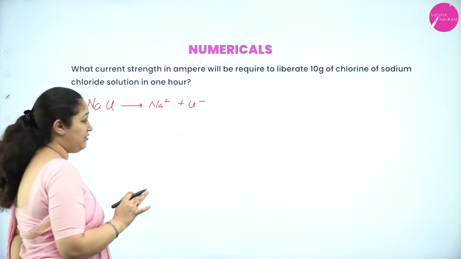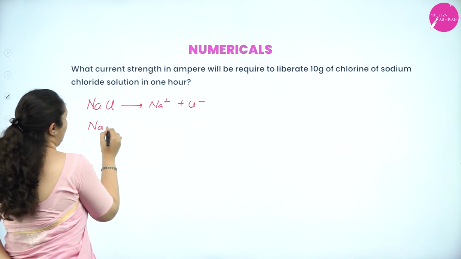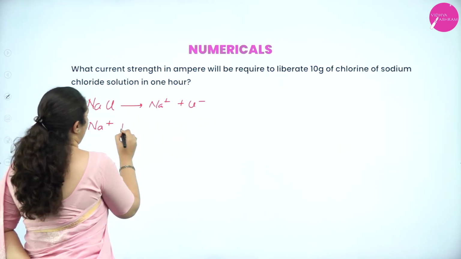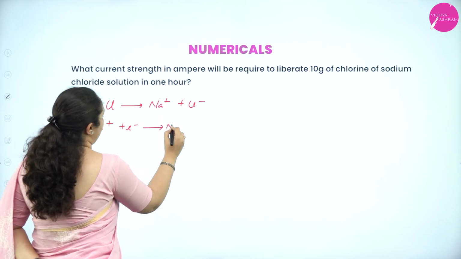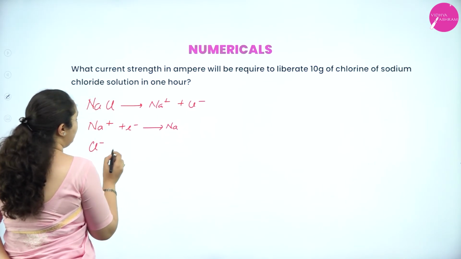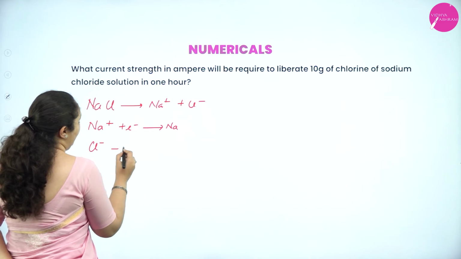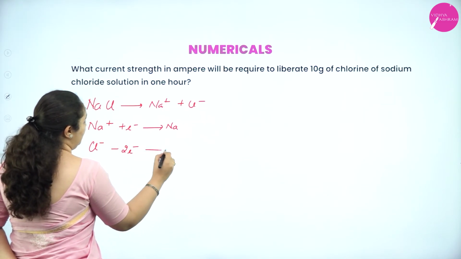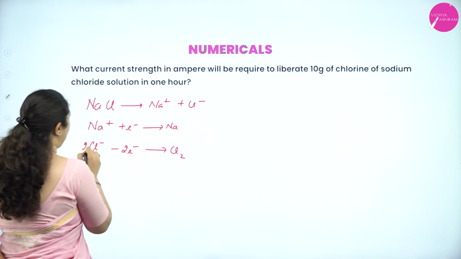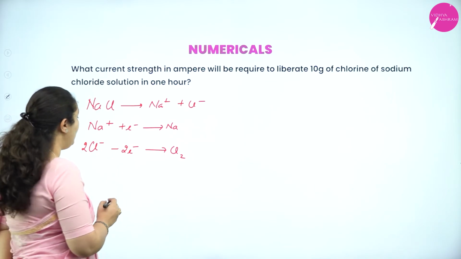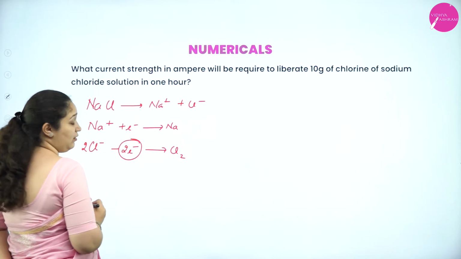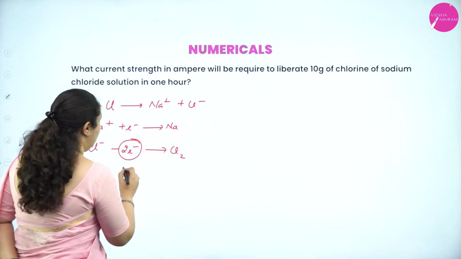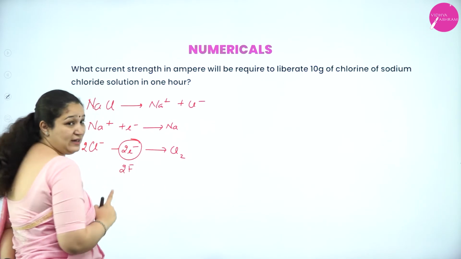When I pass electric current, Na+ will accept an electron to become Na, and Cl- will give away electrons to form Cl2. So I require 2 Cl-, and the amount of current required is 2 Faraday, because 2 electrons are involved.